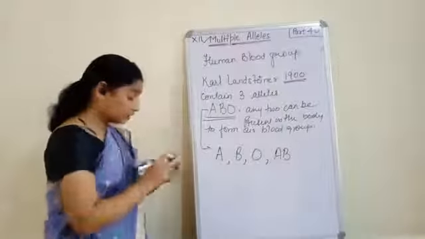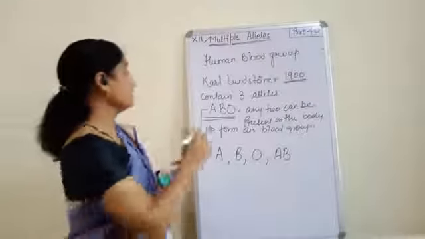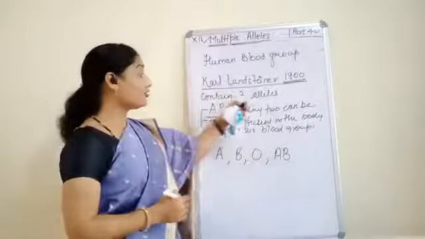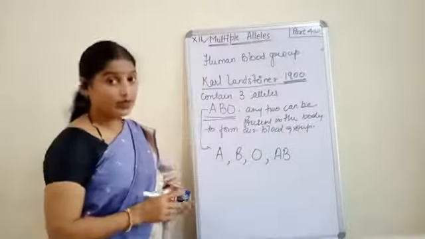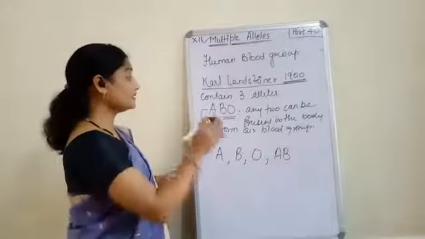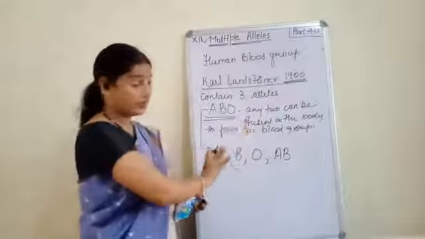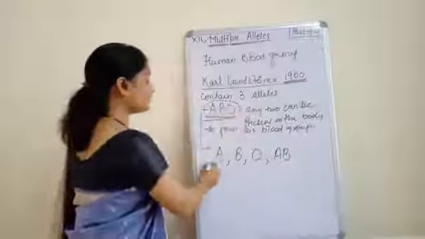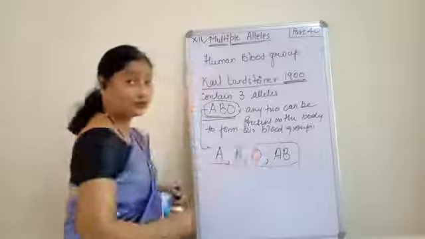So what Carl Landsteiner told us is that we all contain three alleles for our blood group, and out of the three, one person can have any two. On the basis of these three alleles, we can have four different types of blood group.